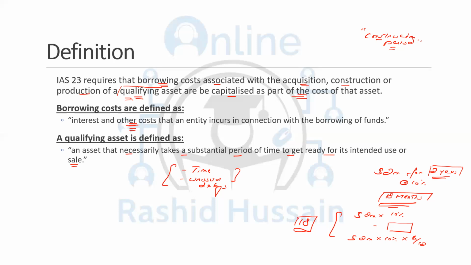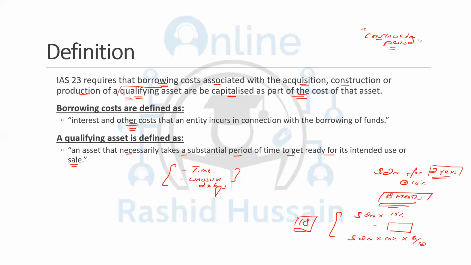So I might go to the bank and tell them to give me a loan for 2 years. But if my construction is going to take 6 months, then I'm going to get a loan of a maximum of 1 year. Why would I be taking the loan for 2 years if my construction is taking 6 months? So it does make sense that you should know how much time your asset is going to take for getting ready for its intended use or sale, because accordingly you will be getting the loans from the bank.